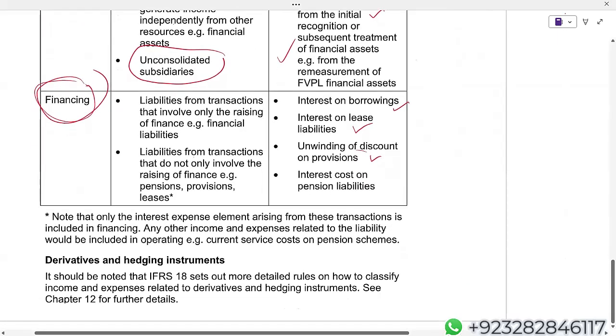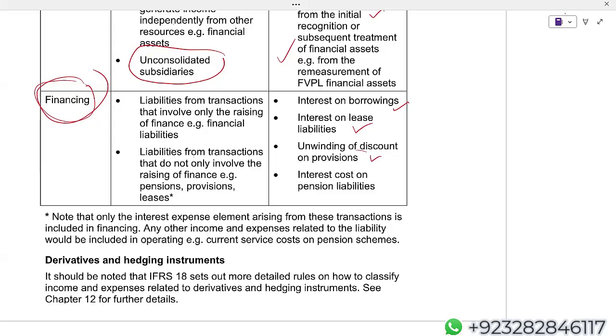Because the income tax category is very easy, we know that current tax and deferred tax go to the income tax category, and the discontinued operation category is also very easy. If IFRS 5 is applicable, then obviously I'll be discussing the discontinued operation category. Otherwise, there's no need to discuss anything regarding the discontinued operation category.